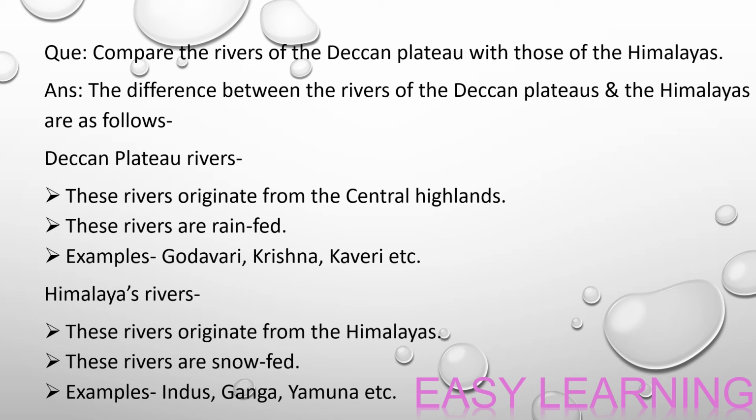Himalayan rivers: these rivers originate from the Himalayas. These rivers are snow-fed. Examples: Indus, Ganga, Yamuna, etc.